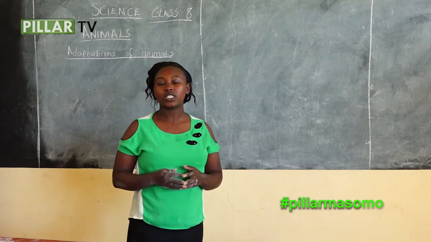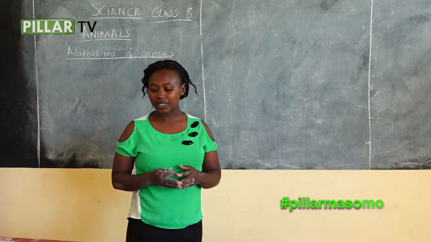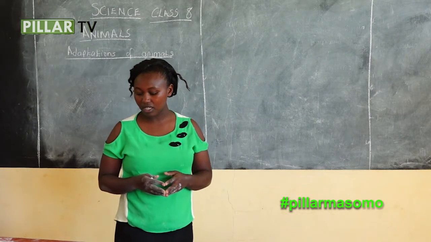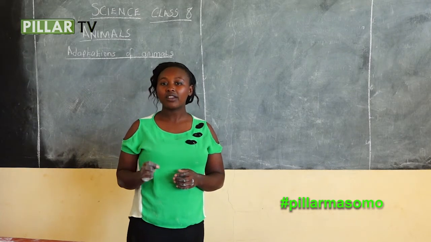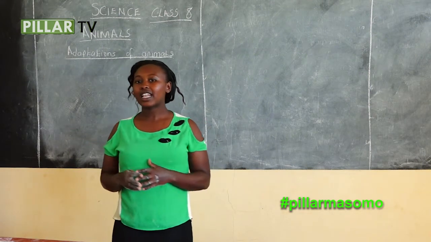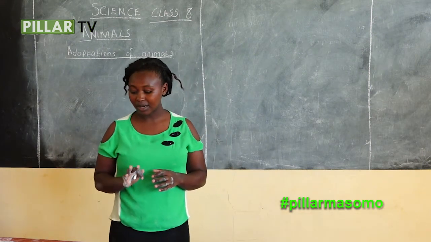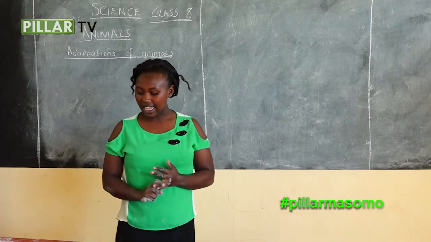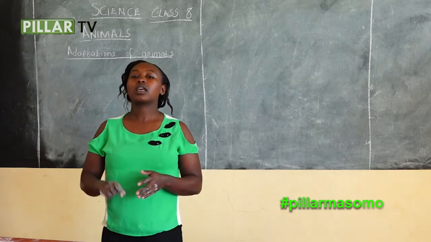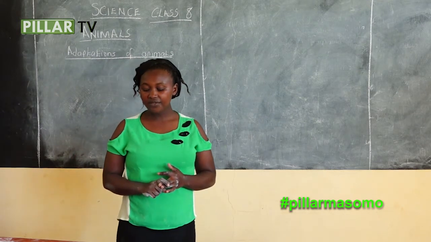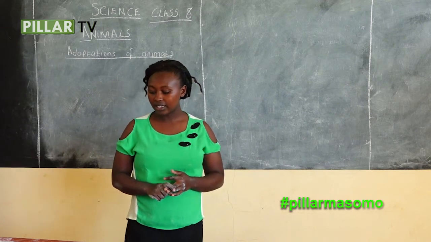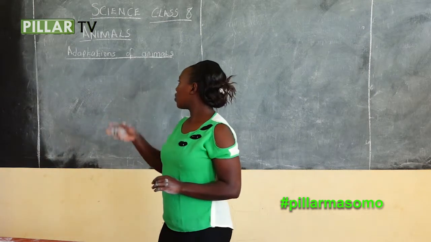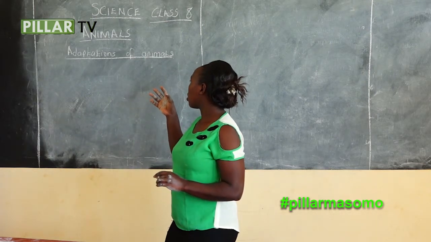In class 8, we shall discuss 3 main subtopics: adaptations of animals, signs of ill health in animals, and effects of livestock diseases. But for today, we shall discuss adaptations of animals.